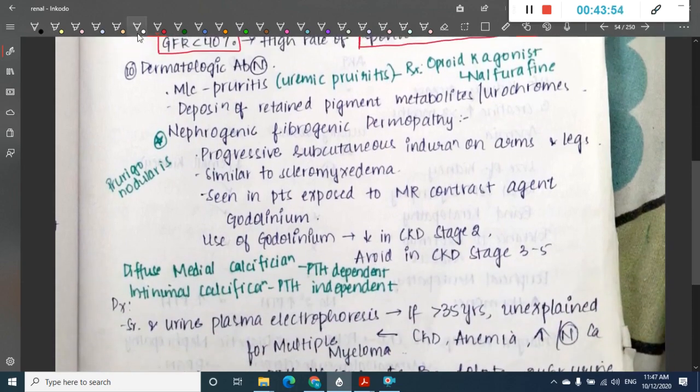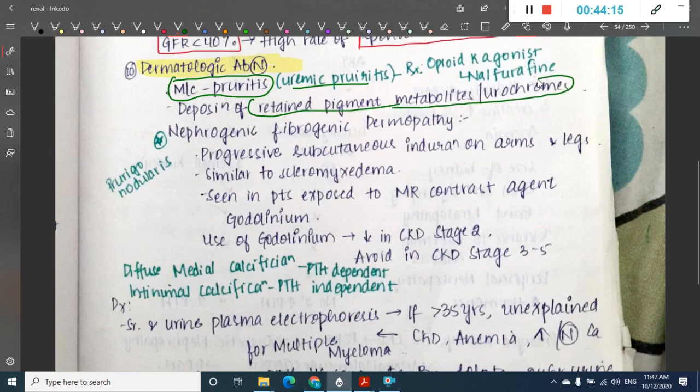Then we have dermatological abnormalities which are important. The most common symptom in dermatological abnormalities is pruritus, which is called uremic pruritus. Here there is deposition of retained pigment metabolites or urochromes on the skin.